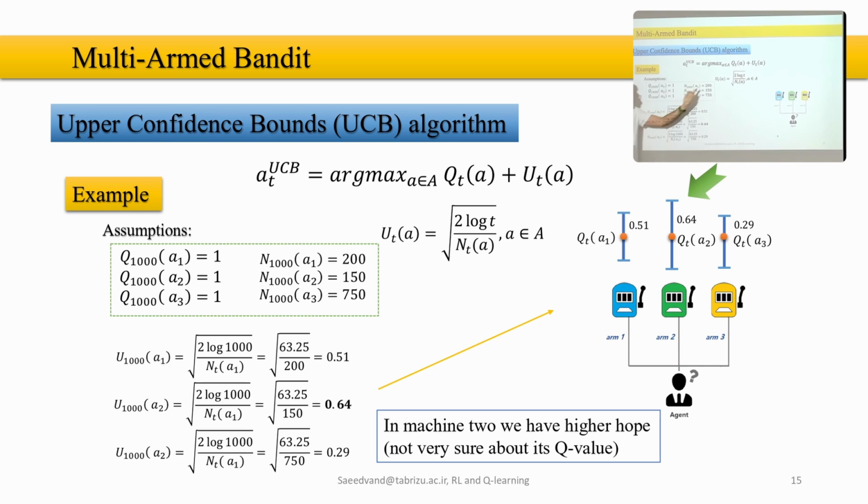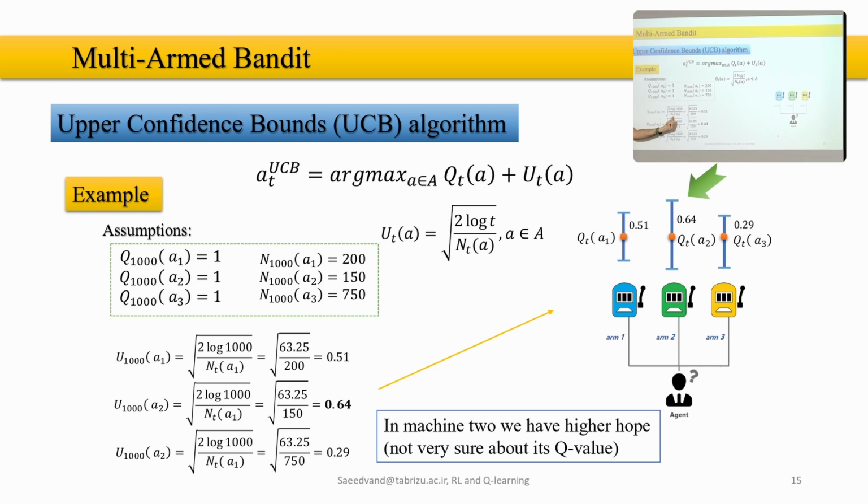Now, using this equation over here, we want to see what the result is and how we can calculate it. We say the upper bound of A1 is equal to 2 log of T. What is T? We played 1,000 times. Over N of A1: how many times did we play that machine? 200 times.